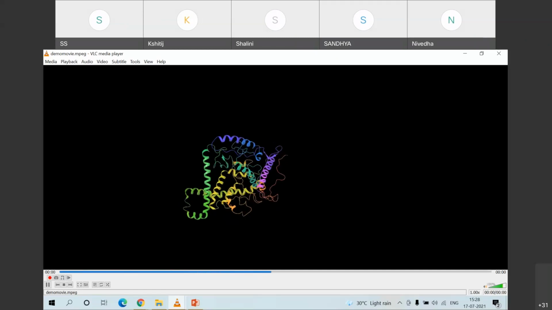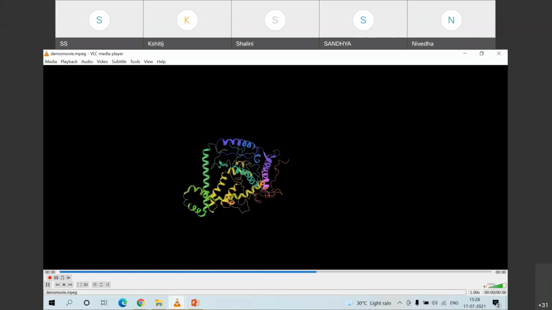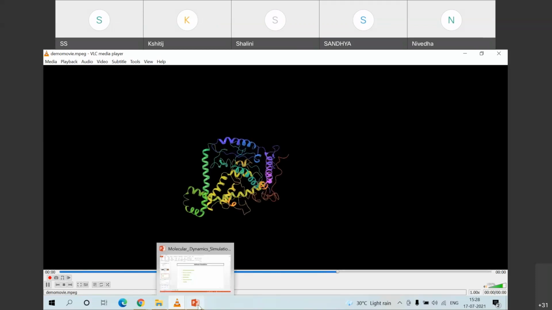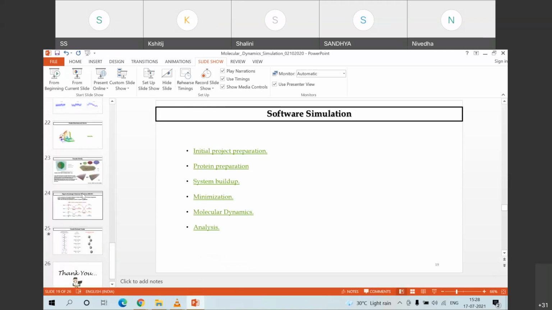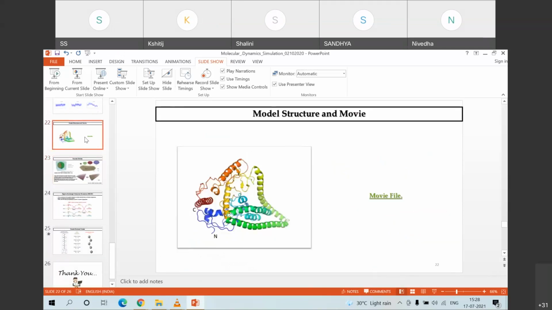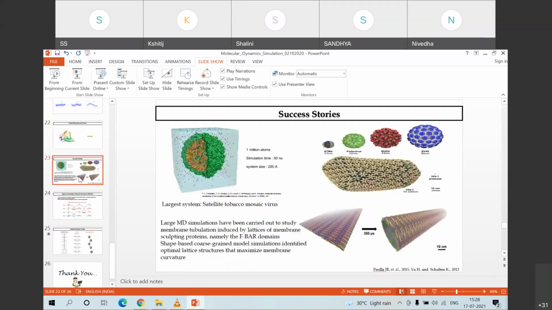You can relate it with the experimental set of data. Supposedly, if I want to mutate some of the residues, you can always go and do the refinement. So these are the practical applicabilities which you can do. This movie file I showed you, and there have been many success stories for MD simulation.